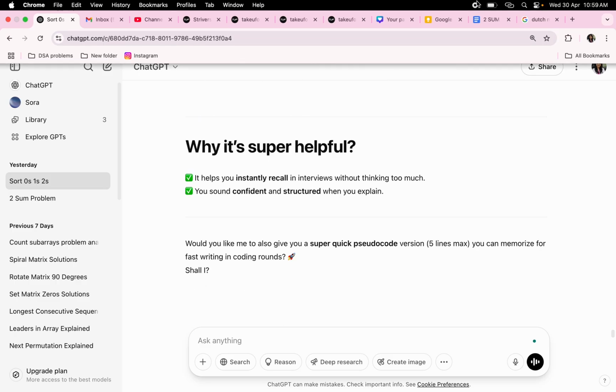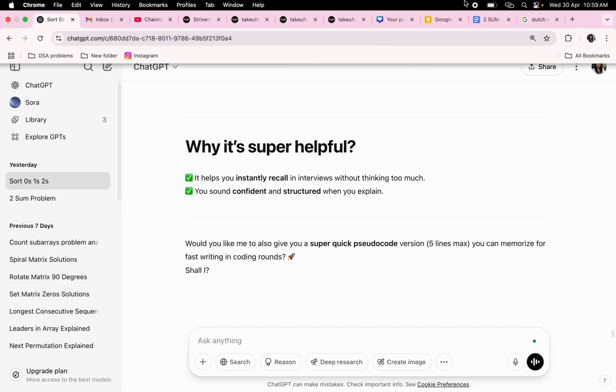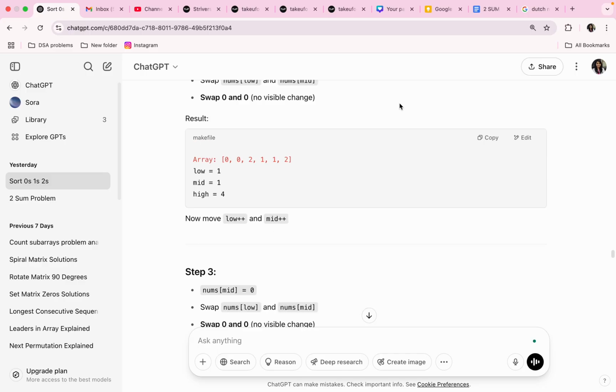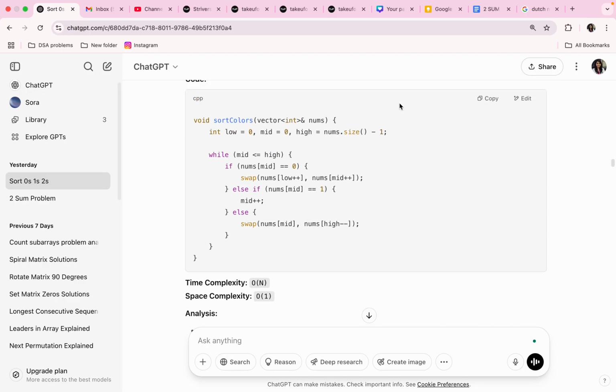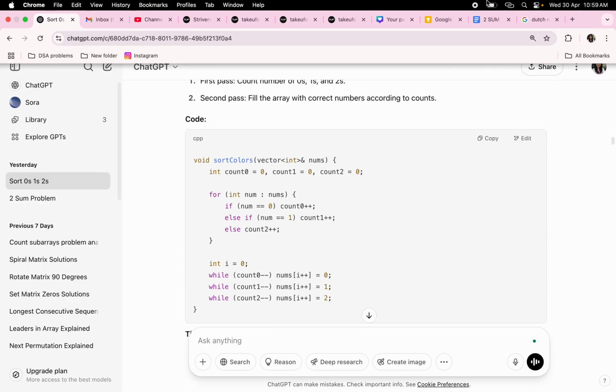That's it for this Dutch national flag algorithm. The question is sort zeros, ones and twos, and the Dutch national flag algorithm. Remember the name of the algorithm and the question associated with it, and what the algorithm does, and the counting approach as well. That's it.